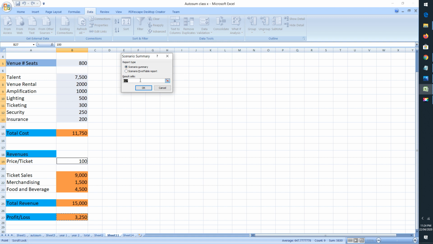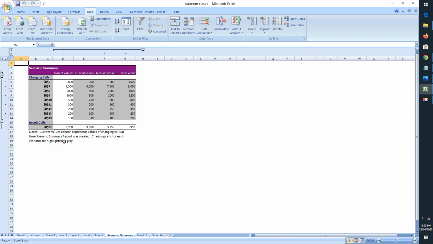And the result cell is where the result will be displayed. So here the cell B27 is represented, that is the profit or loss, because we would like to see what all profit we have made or what all losses we have made by changing the different scenarios. So the result cell will be appearing here in which we will see the final result. So now click OK, and you can have a summarized form of all the scenarios here.